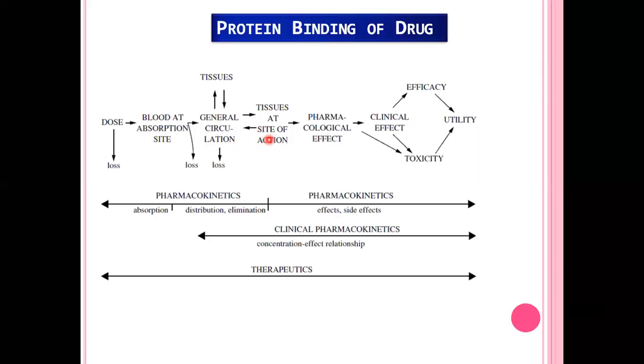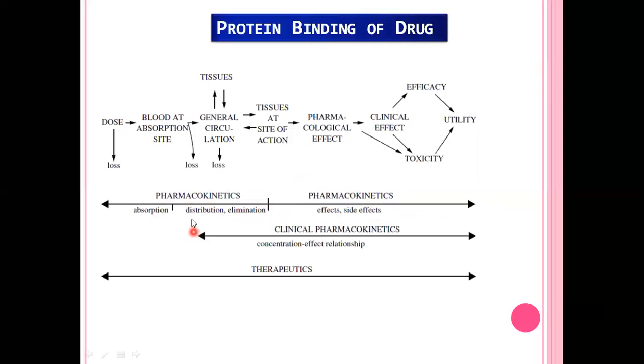The drug which binds to the tissues will show the pharmacological response or pharmacological effect. Besides that, it will also show a toxic effect when more drug is absorbed than needed. The process from the dose given to the body through absorption, distribution, metabolism and elimination comes under pharmacokinetics, ADME. The process where the drug binds to the tissue site and shows its pharmacological effect, side effect or adverse drug reaction comes under